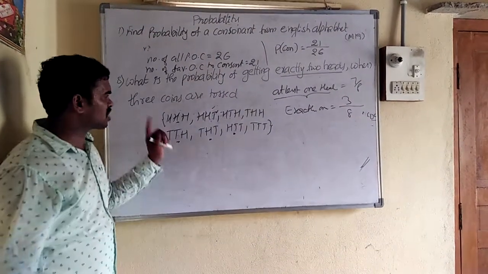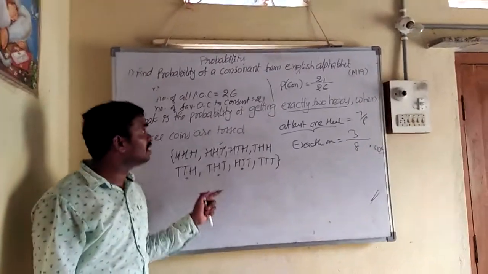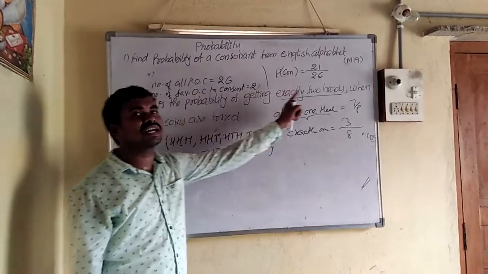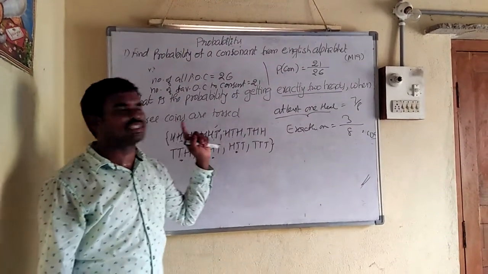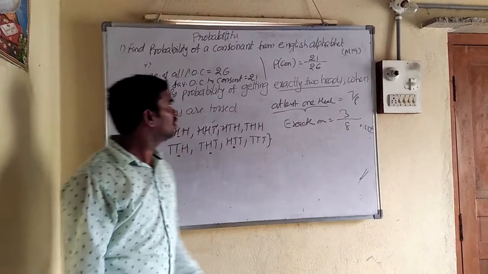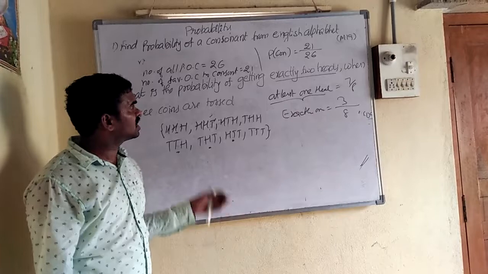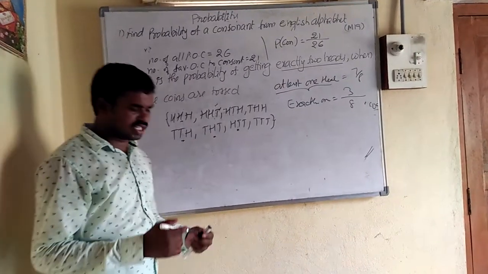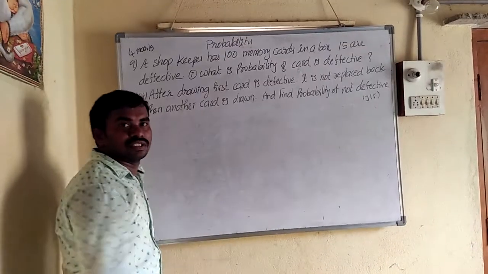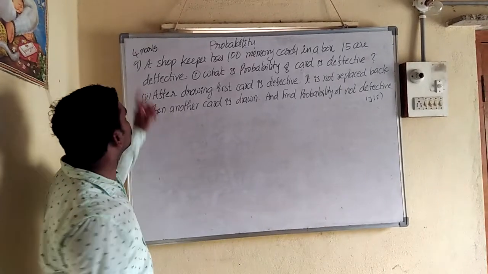First write the possible outcomes. Then from that, take what is being asked. Then you can write the solution. These are about the 3 coins tossed. So let us take another type of question in probability, going to the next question.